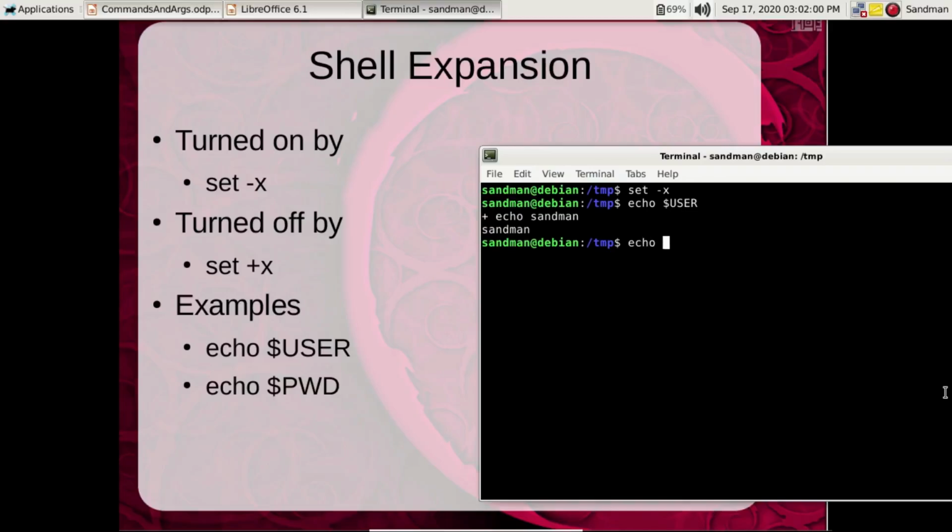Echo $(pwd). Now see, this is the same case. pwd is first changed to /tmp, and then it is passed to echo, then echo returns /tmp. This is known as shell expansion.